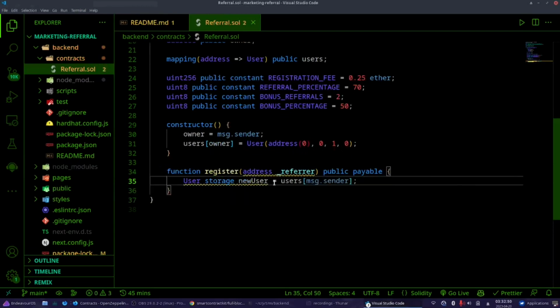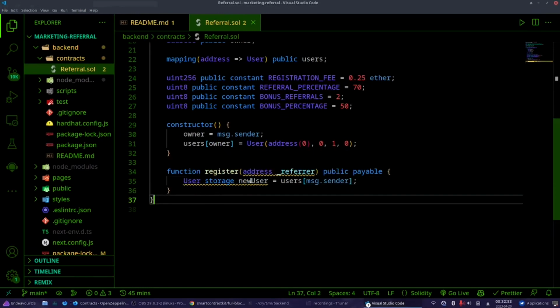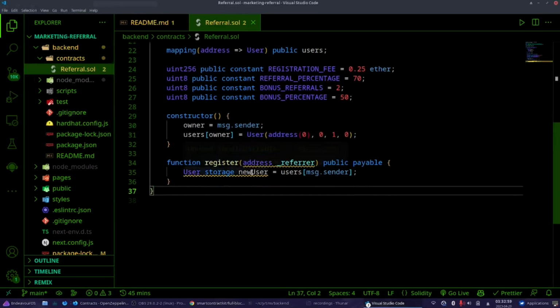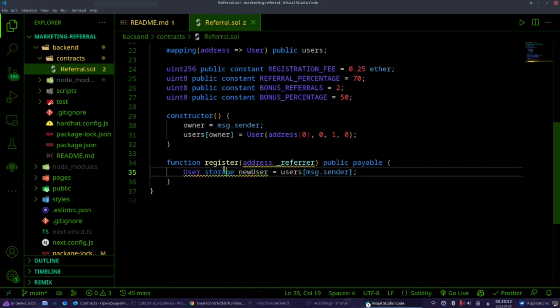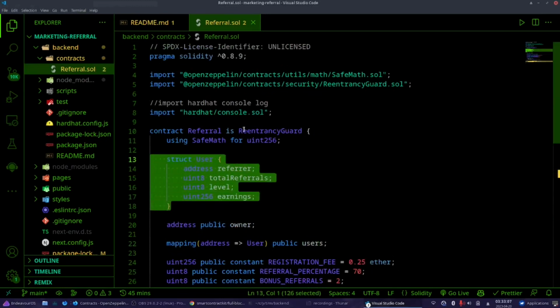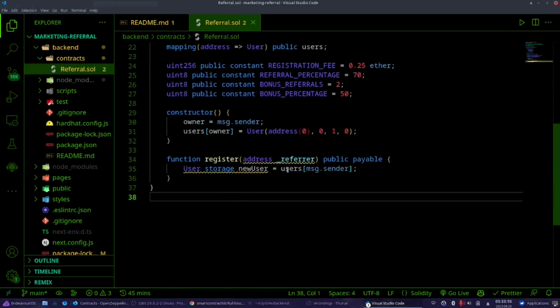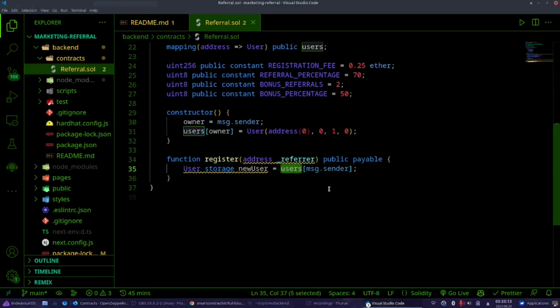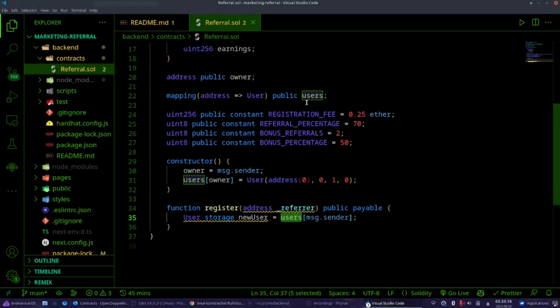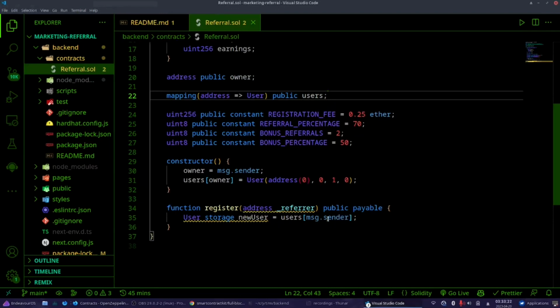Now, what is going on here? It's complaining because we haven't used it, but we are going to use it, so no worries. I'm creating a variable called newUser that is stored in storage, which is of type User struct that we have created here. That equals the users mapping to the address of message sender. I know that didn't make sense at all. Even I got confused, like what the hell is going on here?